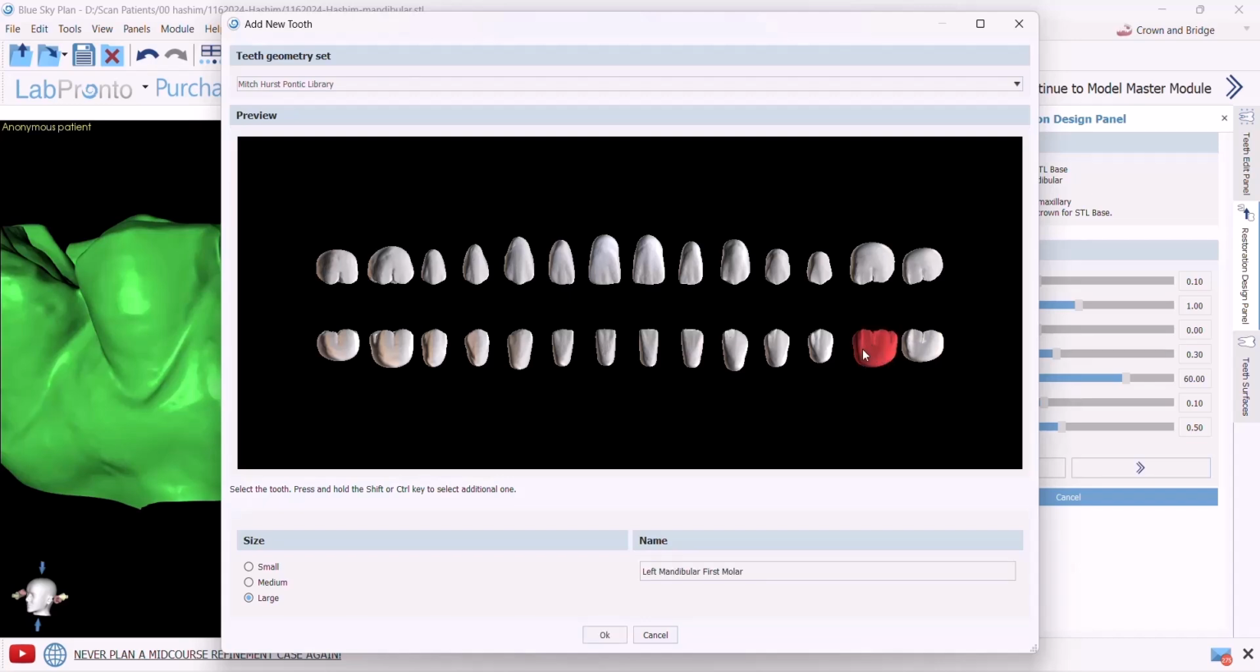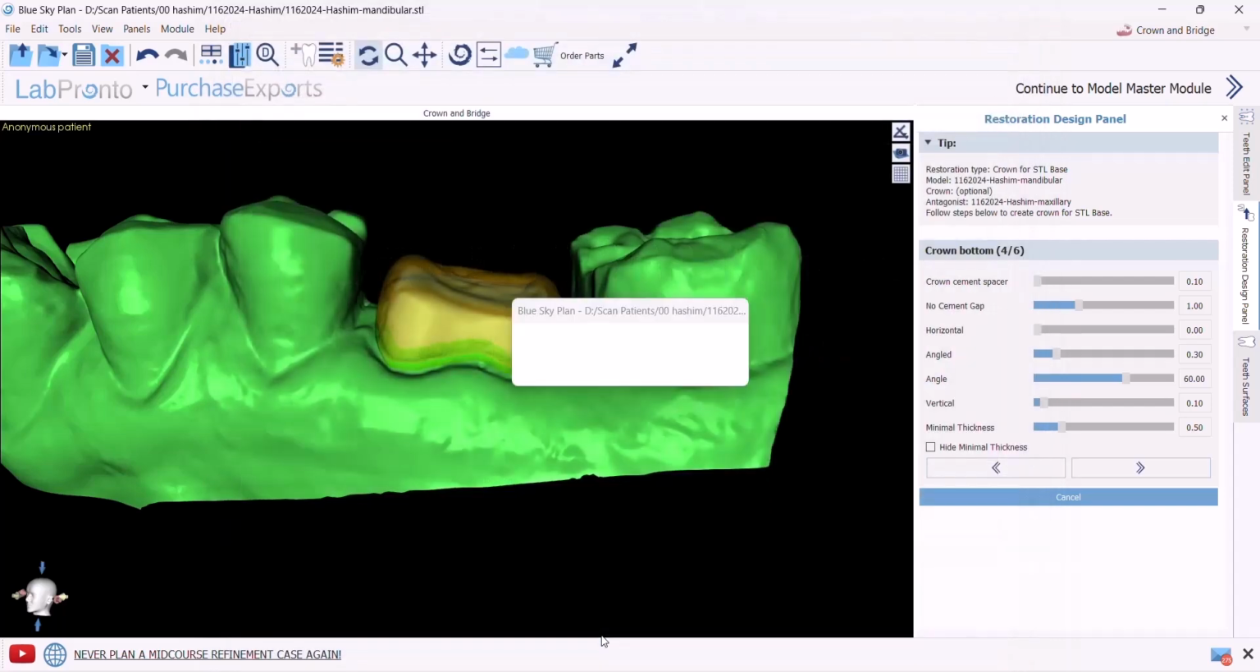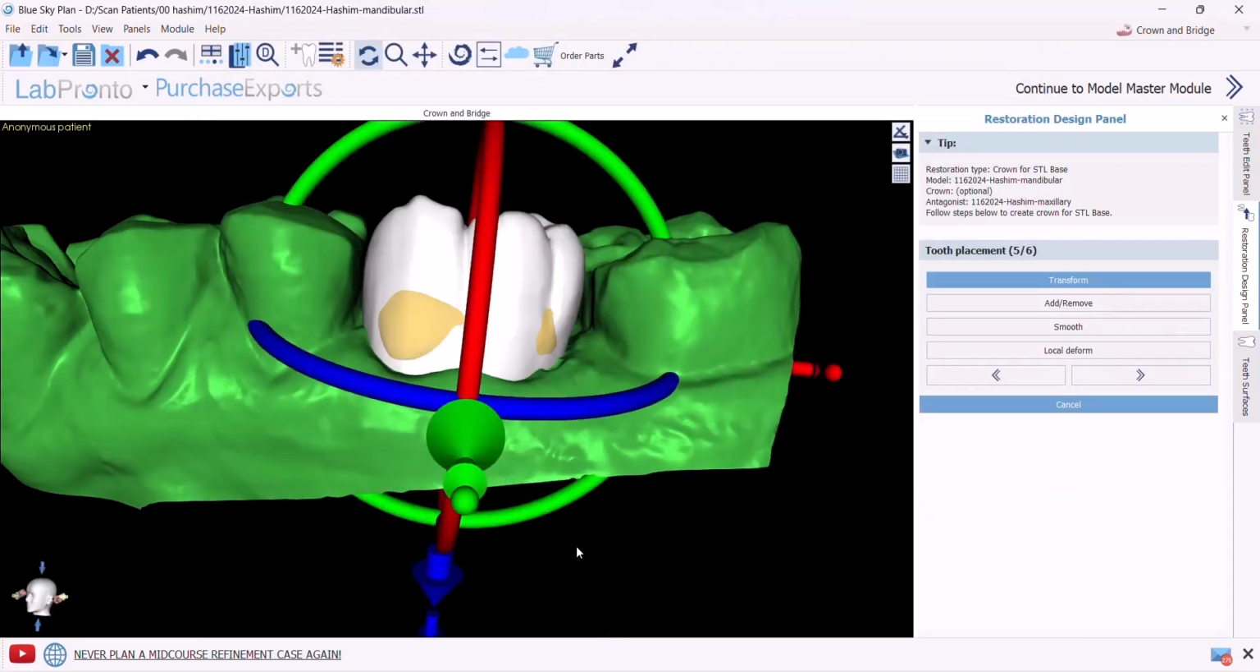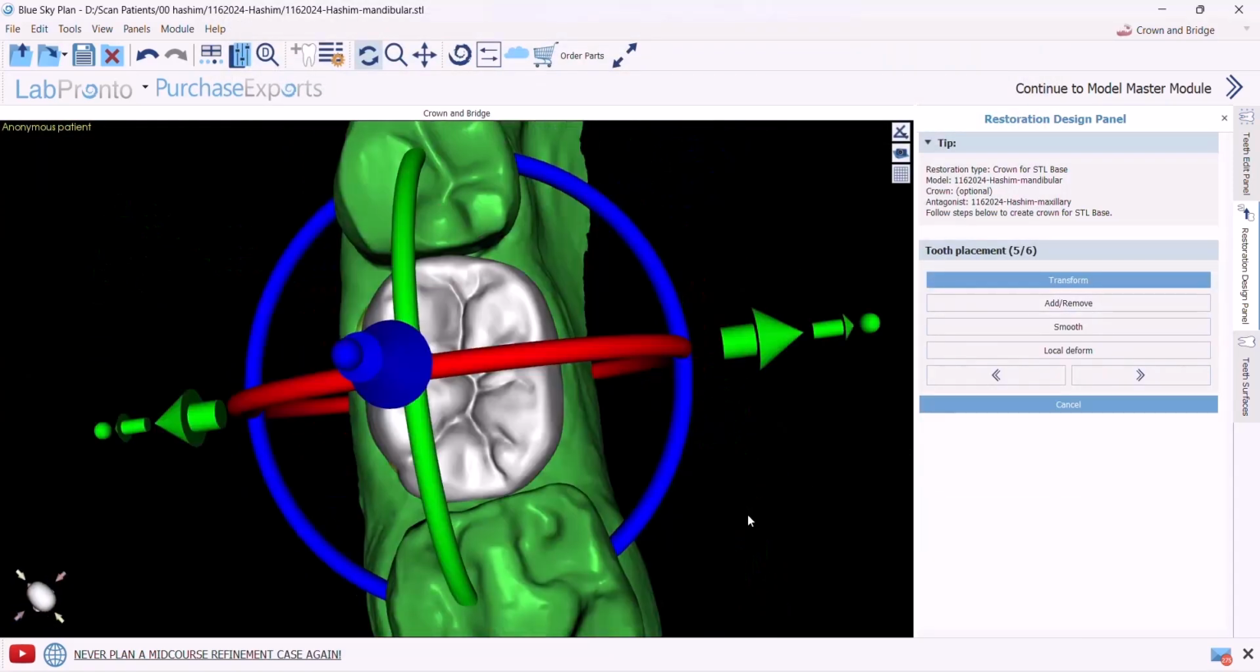I select the crown, left mandibular first molar. I press large, then OK. Now the software has placed the crown in place. In the next lecture, we'll see how to edit the crown, finalize it, and export it.